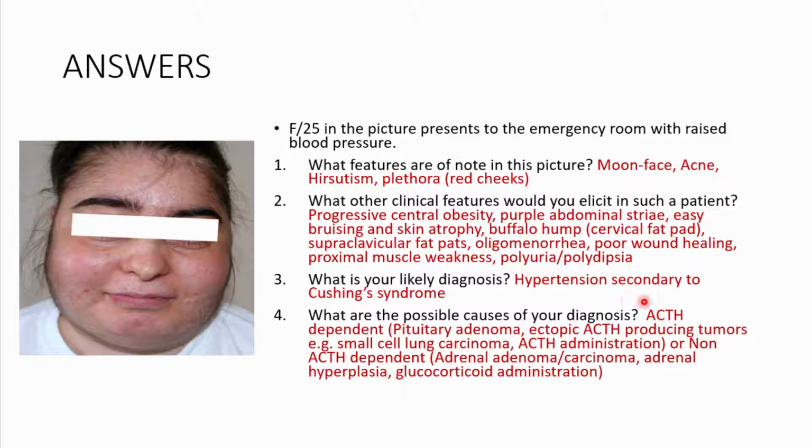And what are the possible causes? They could be ACTH dependent, so things like a pituitary adenoma. You could have ectopic ACTH producing tumors such as small cell lung carcinoma. These tumors are very notorious for producing hormones that they're not supposed to be producing, so it could be part of a paraneoplastic syndrome. And of course, this person could be having exogenously administered ACTH, or indeed it could be a non-ACTH dependent cause, for example adrenal adenomas or carcinomas. You could have adrenal hyperplasia or even exogenous administration of glucocorticoids.